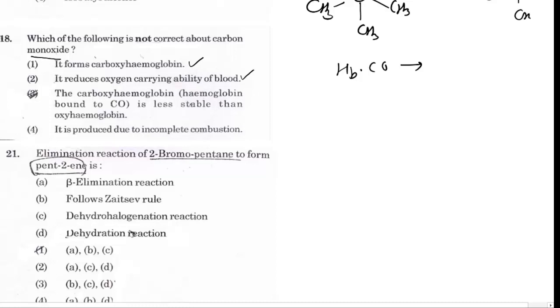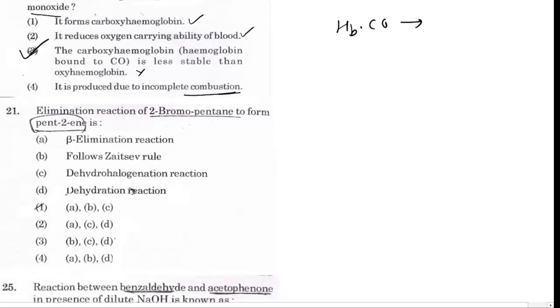The carboxyhemoglobin, hemoglobin bound to carbon monoxide, is less stable. This is incorrect, because carboxyhemoglobin is more stable than oxyhemoglobin. So statement 3 is incorrect. It is produced due to incomplete combustion. This is also correct. So the incorrect statement is given in option 3.